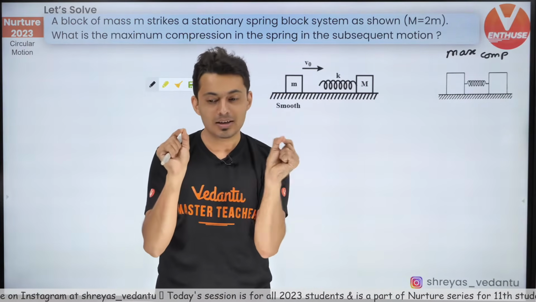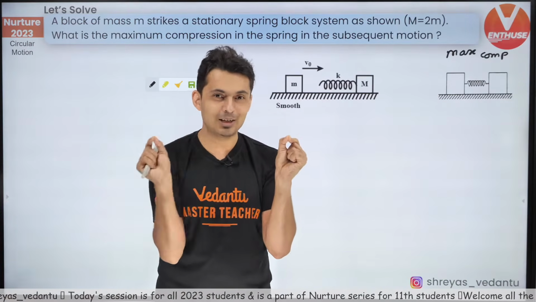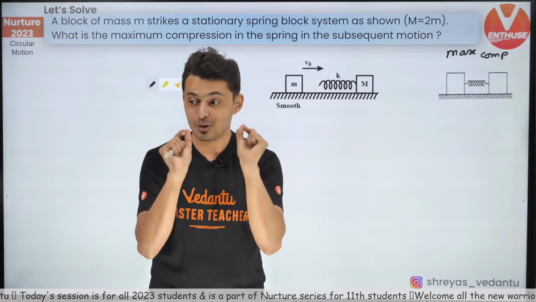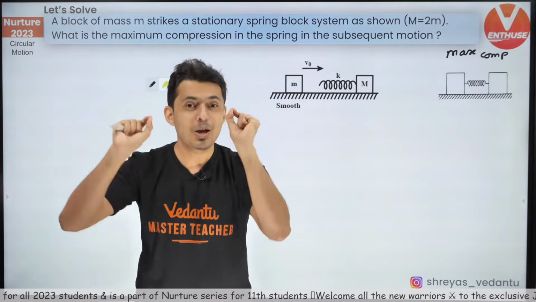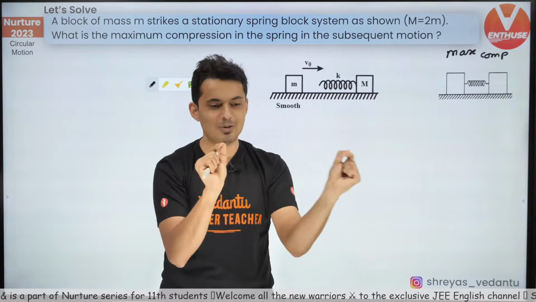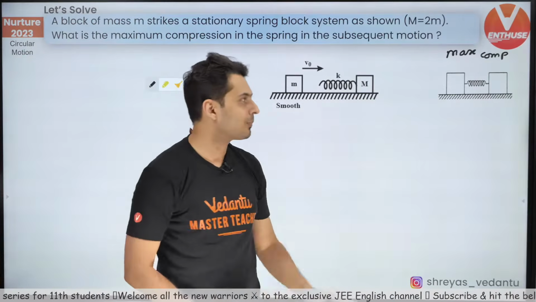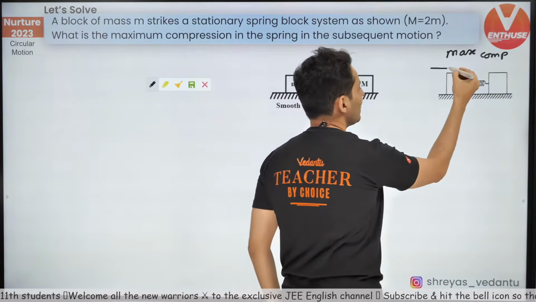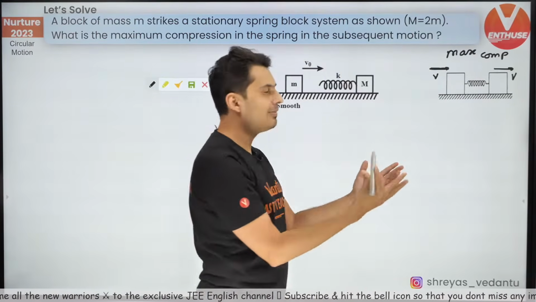So this point is not moving relative to this point, and the other point is not moving relative to the other point. If there is no relative motion between the points, that means both points are moving with the same velocity. Hence, I can say this one and this one have the same velocity v.